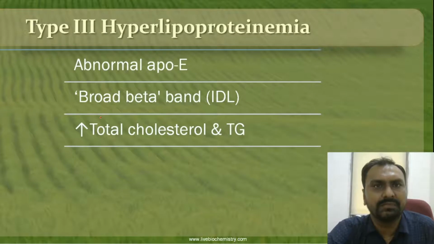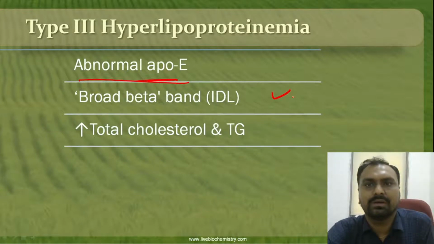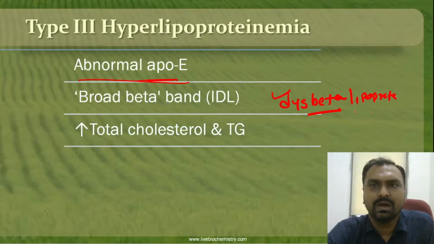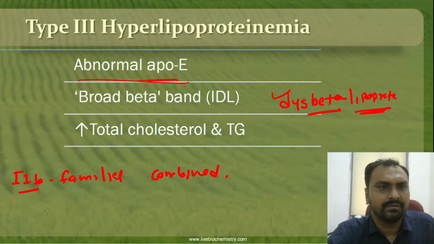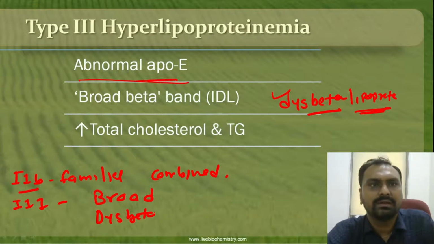Now coming to type 3 hyperlipoproteinemia, there is an abnormal ApoE, which is called broad beta hyperlipoproteinemia, or it is also called dys-beta lipoproteinemia. Okay, so familial combined is type 2B, while type 3 is broad beta hyperlipoproteinemia or dys-beta lipoproteinemia, where there is an increase in cholesterol and an increase in triglyceride because of the defect in ApoE.